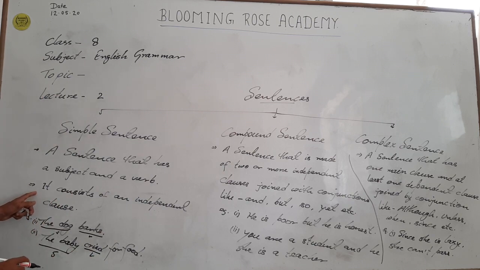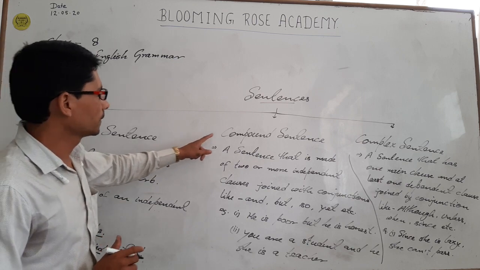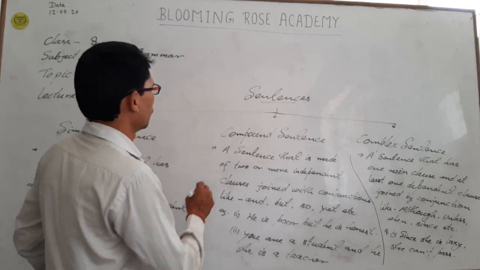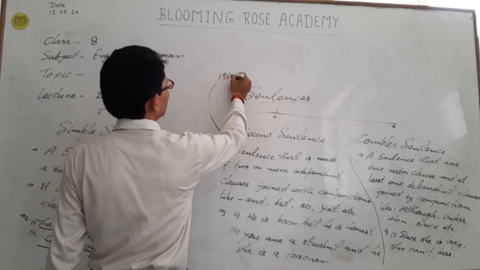Another identification mark: it consists of an independent clause. An independent clause means it is made up of a single sentence. It never contains any other sentence with it. Second one, compound sentence. What is the meaning of compound? Actually, students, compound means mixed.